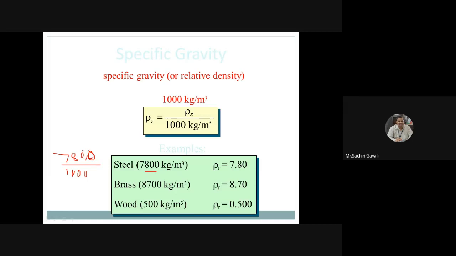So these two zeros will get cancelled. 78 divided by 10 is 7.80. Similarly, brass, specific gravity or relative density with respect to water, is 8.70, and it is 500. Wood, it is 0.50. 500 divided by 1000, so it is coming as 0.5.